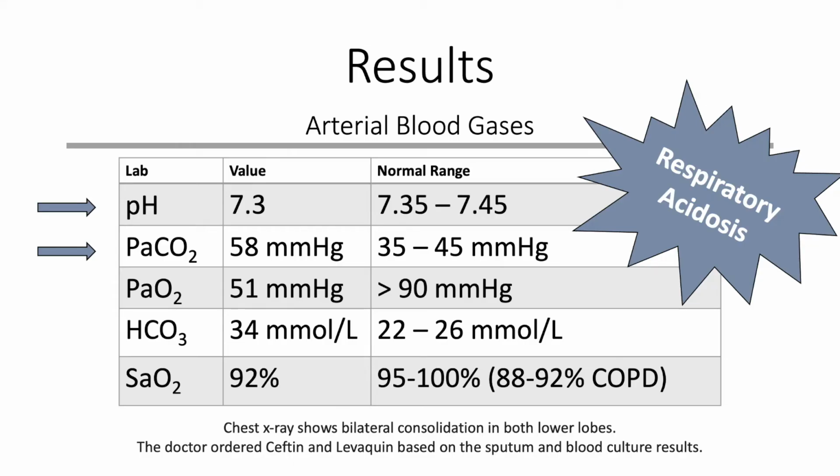Results. The arterial blood gases show that the patient is in respiratory acidosis, as well as at risk for hypoxemia, and that the patient is compensating metabolically. Chest X-ray shows bilateral consolidation in both lower lobes. The doctor ordered Ceftin and Levaquin based on the sputum and blood culture results.